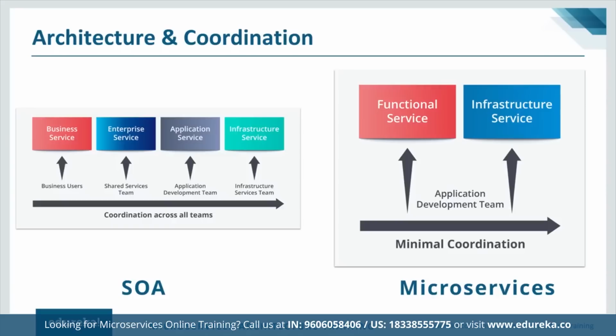But in the case of microservices architecture, you do not have this many types of services. You just have a functional service and an infrastructure service. The functional service is basically the combination of a business service, an enterprise service, and an application service. Now, a functional service is a fine-grained service. So basically, if your business operations require a particular feature to work, then the task related to exactly that particular feature is performed by the functional service.